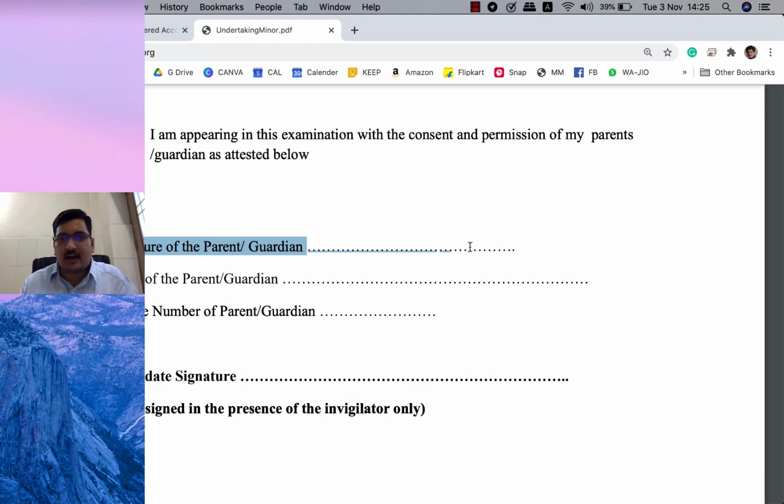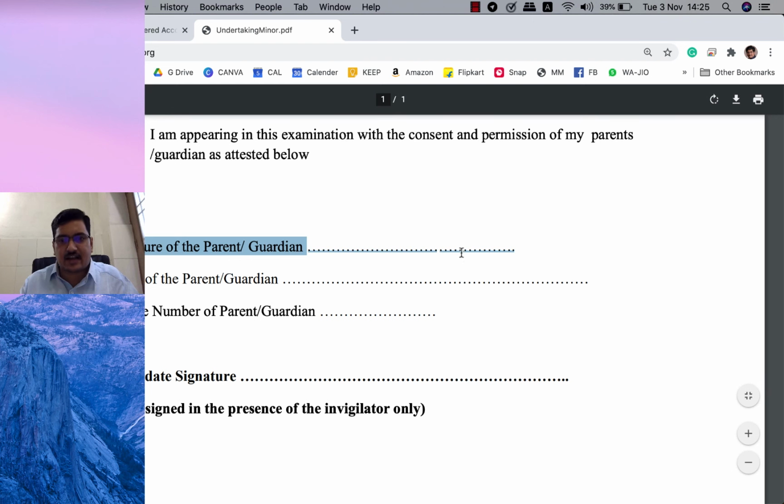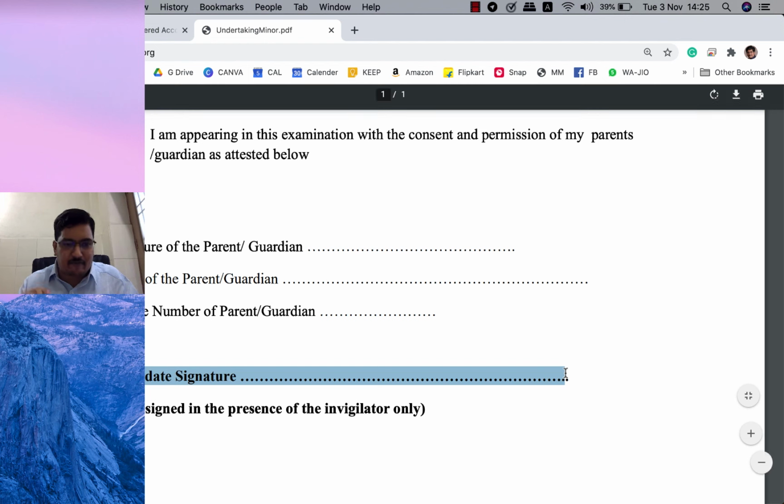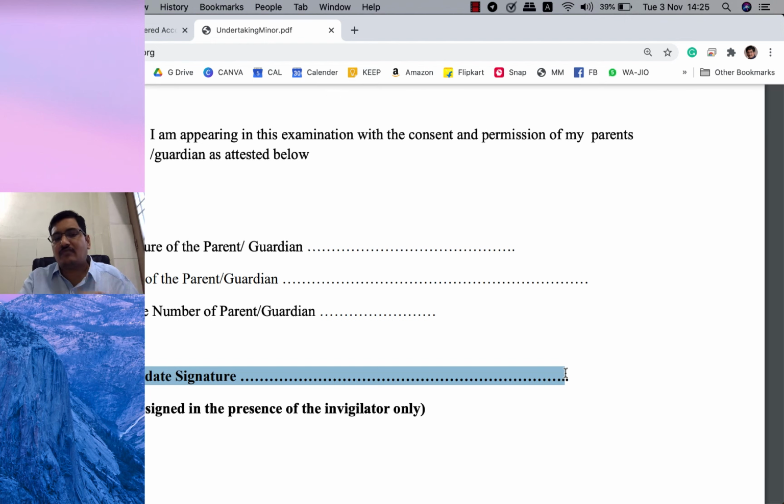Signature of the parent or guardian. Here the parent or guardian has to put the signature. Name of the parent or guardian. Mobile number of the parent or guardian. Candidate signature. Candidate signature, that is the student signature, shall be affixed in the presence of the invigilator only.